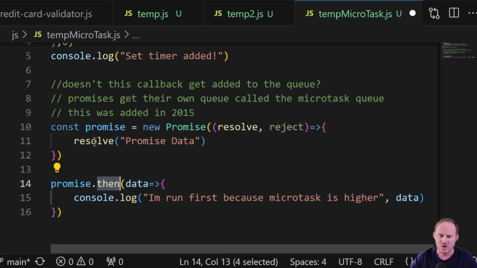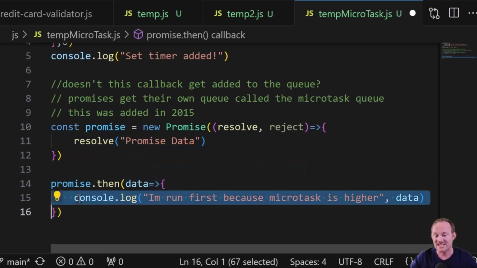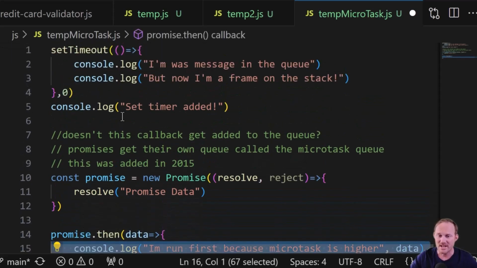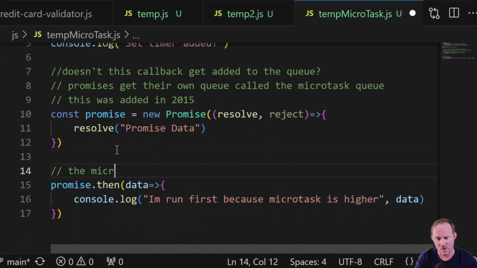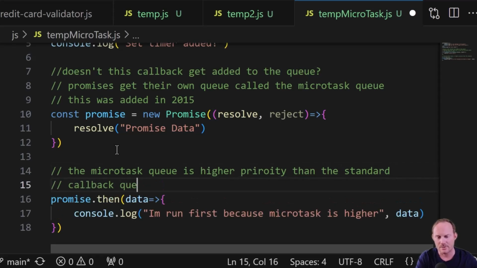Promise.then. This is going to wait until this resolves. Well, this resolves immediately. So this is going to run, and this has higher priority than this. So I'm going to make a note here. The Microtask Queue is higher priority than the standard callback queue.